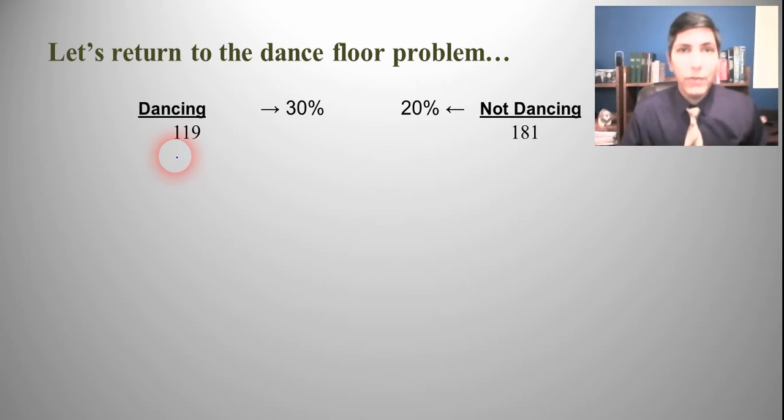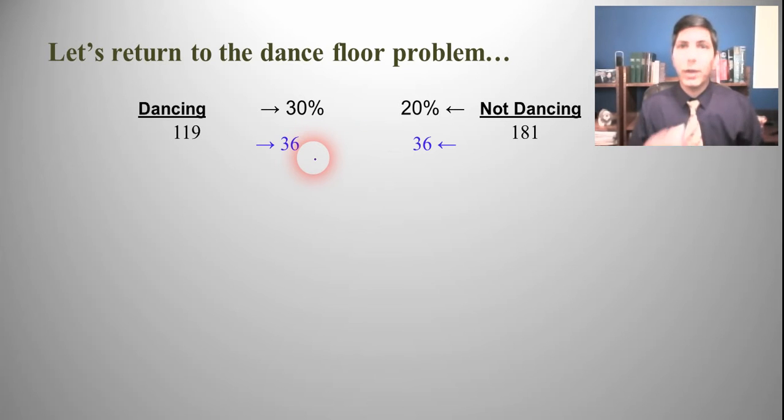And we find that after every song, 30% of the people that are dancing sit down, and then 20% of the people who are not dancing get up and start dancing. So we found that we had a net of 36 going in each direction.